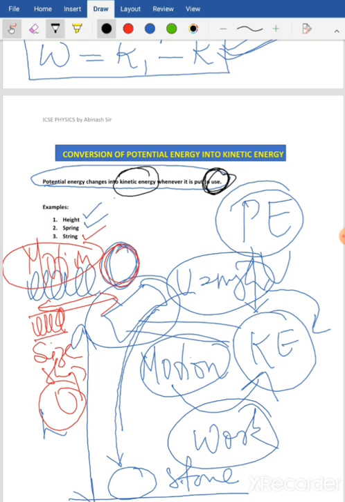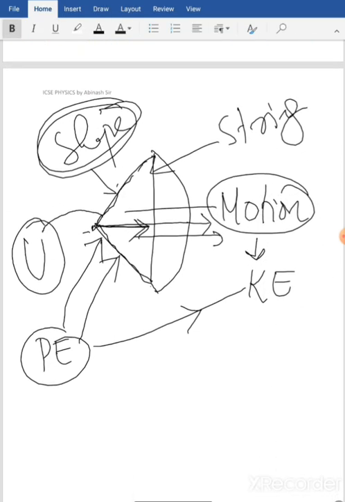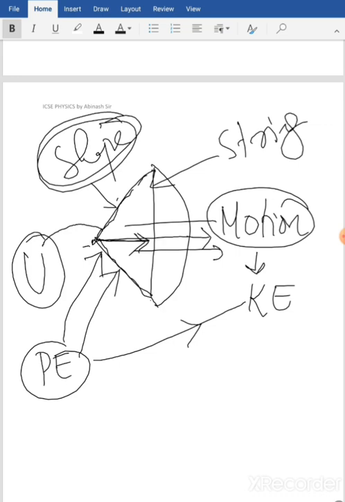So what I'm basically trying to say is that potential energy can be used only after it has converted into kinetic energy. That's all for today. Before I wind up, I'll give you some assignments. The first assignment that I gave you was to derive the relationship between kinetic energy and momentum.